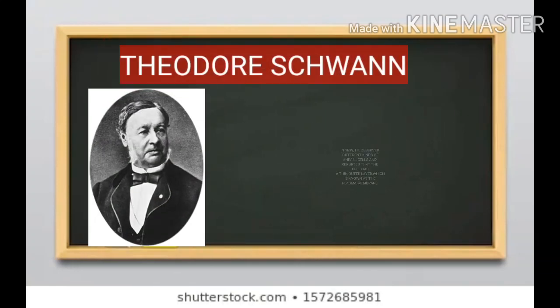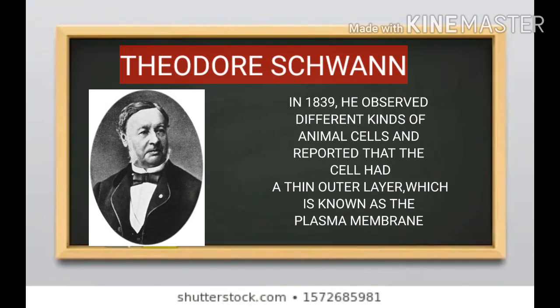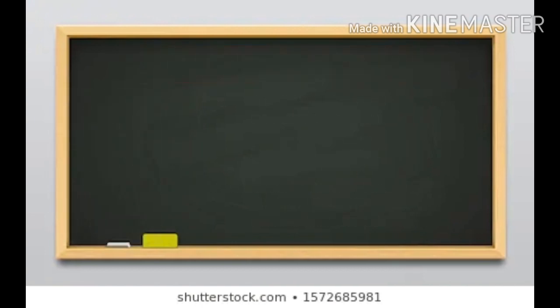In 1839, Theodore Schwann, a British zoologist, independently studied different types of animal cells and reported that the cells had a thin outer layer which is today known as the plasma membrane.